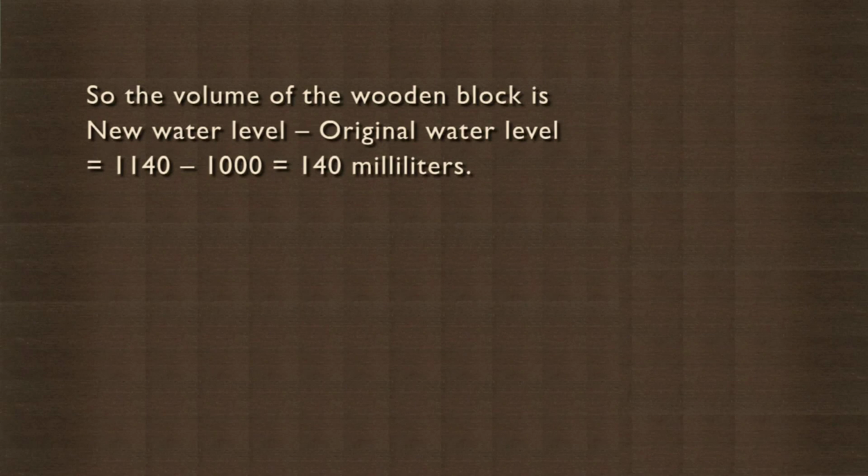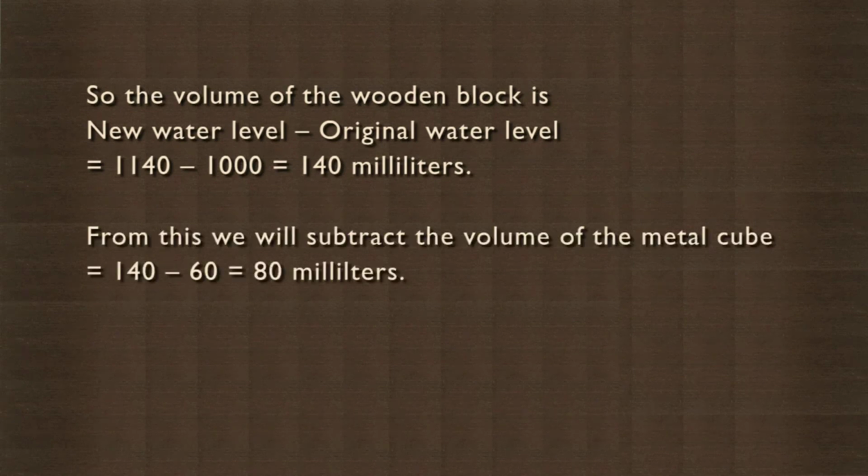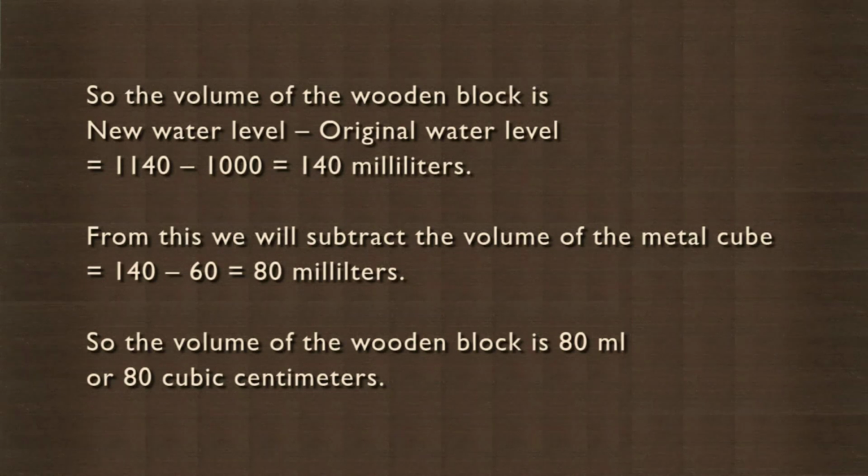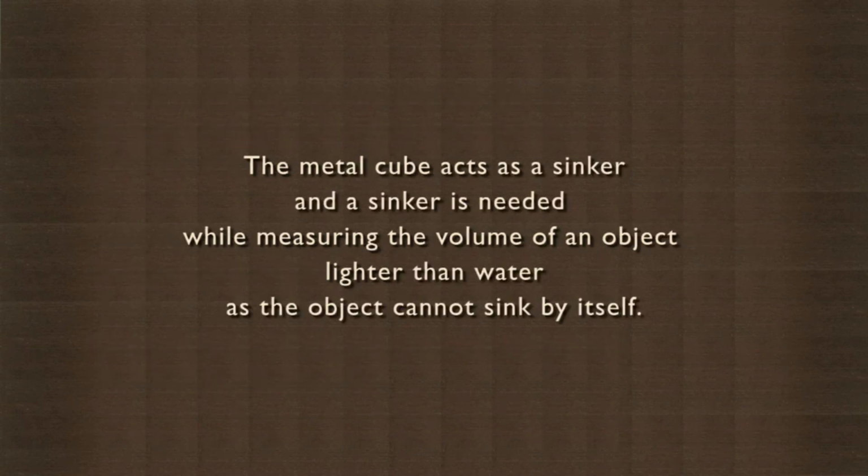Now the volume of the wooden block is the new water level minus the original water level, equal to 1140 minus 1000, which is 140 milliliters. From this, we subtract the volume of the metal cube: 140 minus 60 equals 80 milliliters. So the volume of the wooden block is 80 ml or 80 cubic centimeters.